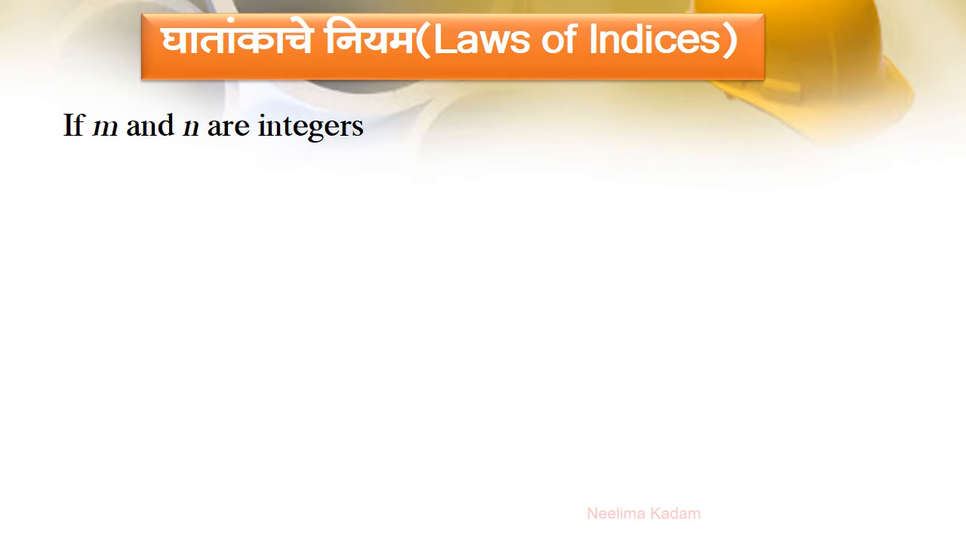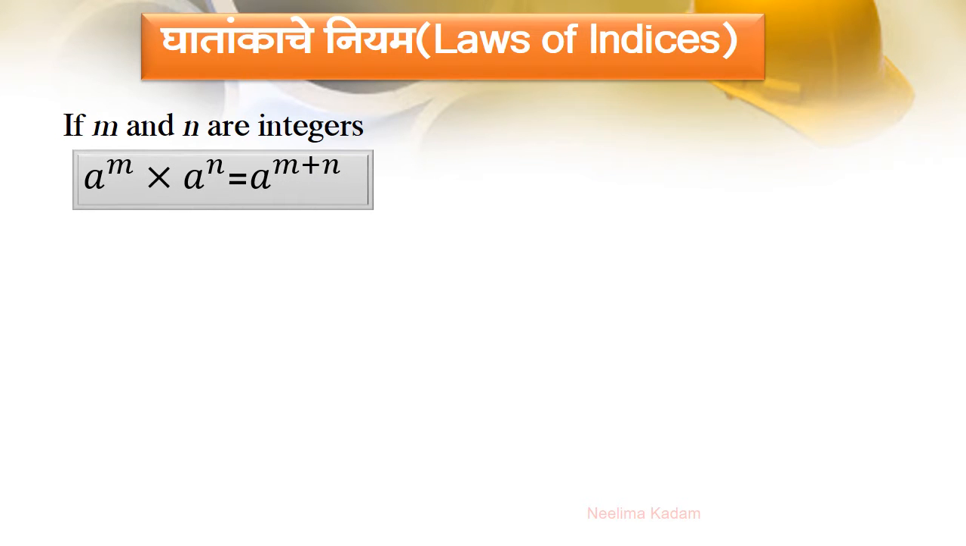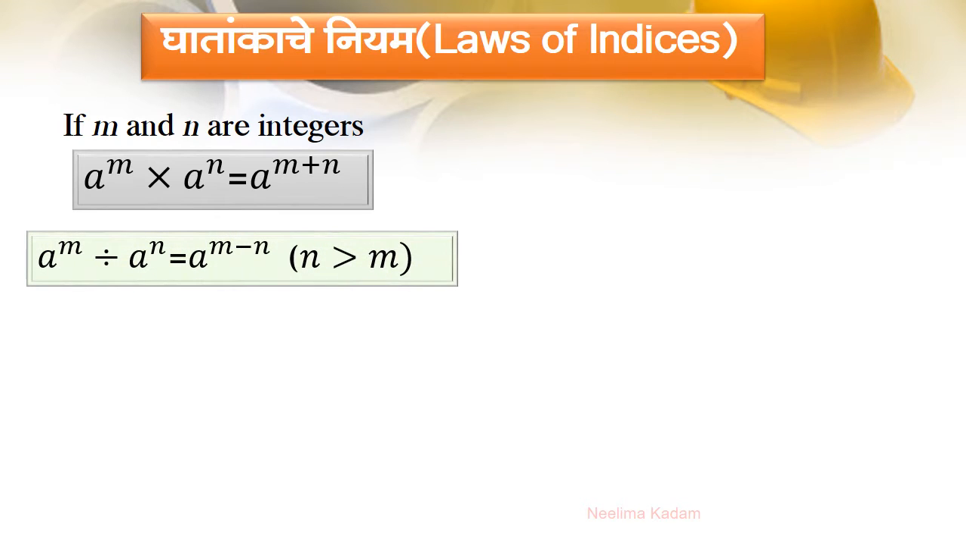एक नजर टाकूया. If m and n are integers, a raised to m into a raised to n is equal to a raised to m plus n. पाया समान आणि गुणाकार तर घातांकांची बेरीज. a raised to m divided by a raised to n is equal to a raised to m minus n. पाया समान आणि भागाकार असेल तर घातांकांची वजाबाकी केली जाते, मात्र m should be greater than n.